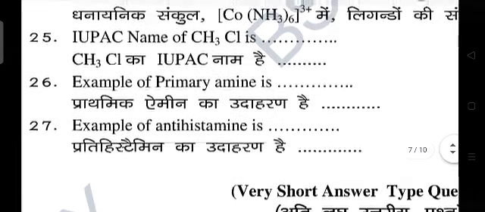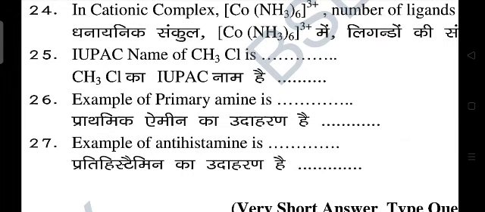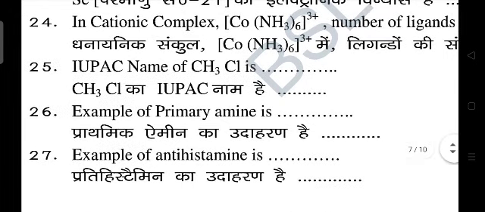And question number 27. Example of antihistamine is what? So there are many antihistamines as you have read in your classes. So one of them is diphenhydramine. So this is one of the examples of antihistamine.